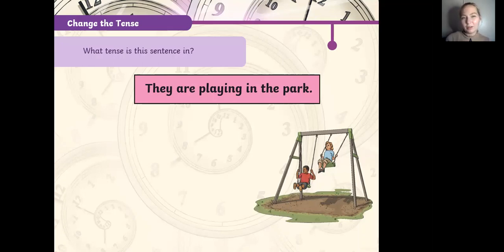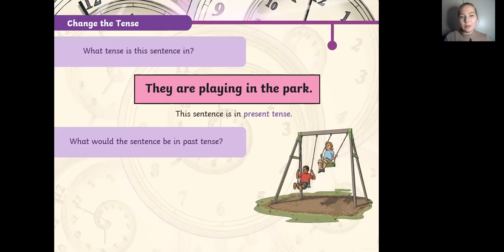Here we have the pronoun in the first position, then the auxiliary verb, then the verb with the ing ending, and then the adverb of place. According to that, we can understand that this is present continuous. And if we had to say that in present simple, this would be they play in the park, right?